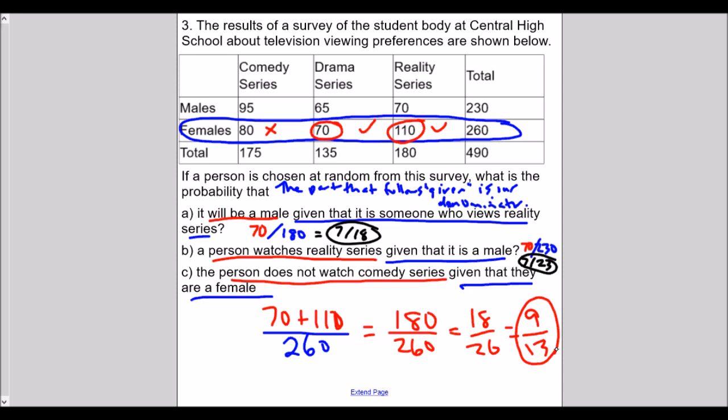So just know how to read these tables and conditional probability. Conditional probability can be a little weird because we have to focus on the cues and words they give, like "given" in this case. Hopefully we will catch that. Be very careful when we do these problems.